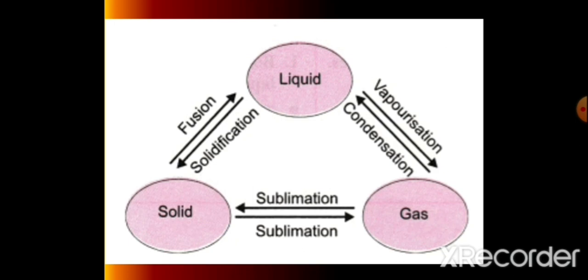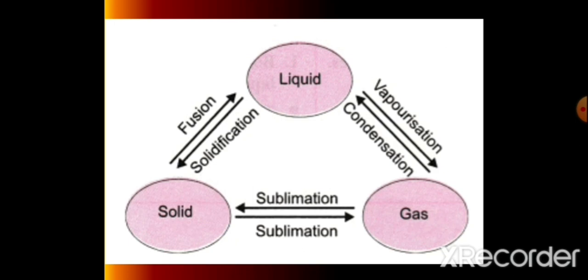Another change is liquid to gas. When liquid converts into gaseous form, that process is known as evaporation. Without boiling, due to a number of factors, liquid converts into the gaseous state, that is evaporation.